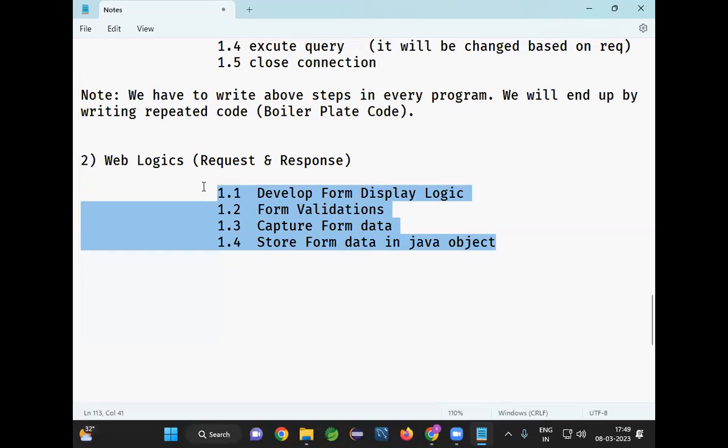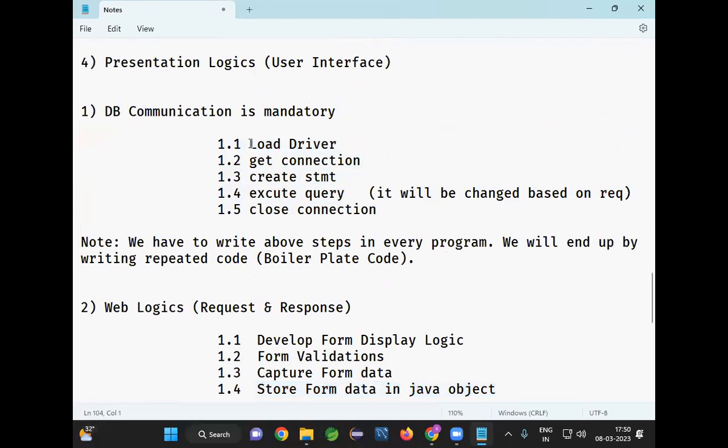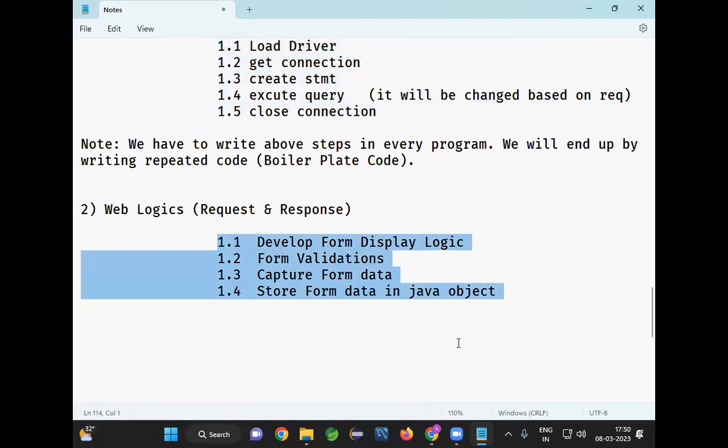If you want to develop a web application, for your web application development, some common logics will be available, some business logics will be available. You take care of the business logic, framework will take care of the common logic. What is a common logic? These are common logics: form validation, capturing the form data and storing the form data into Java object. These are the common logics: loading the driver, getting the connection, creating the statement, closing the connection. Query execution will change from method to method, from project to project. So some common logics will be available, some business logics will be available.